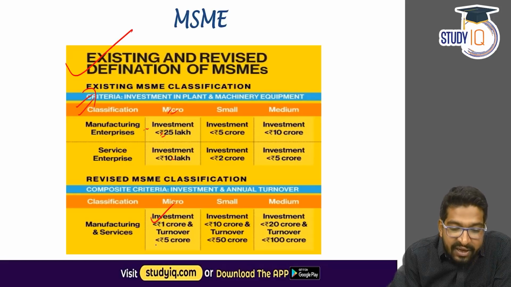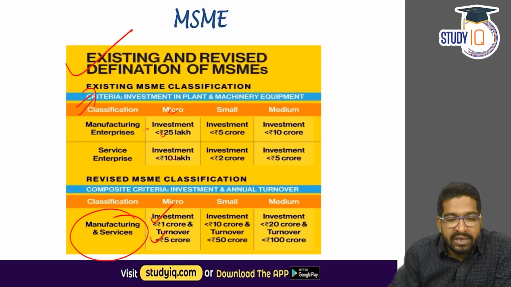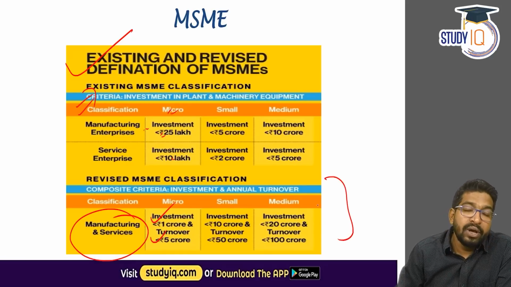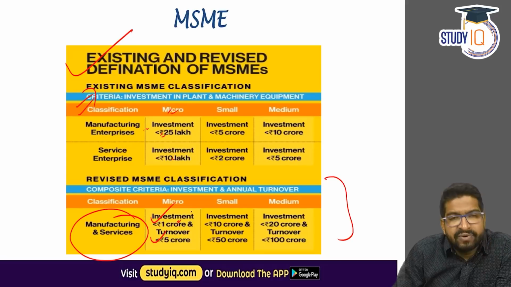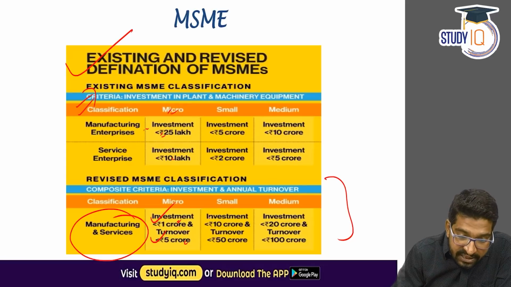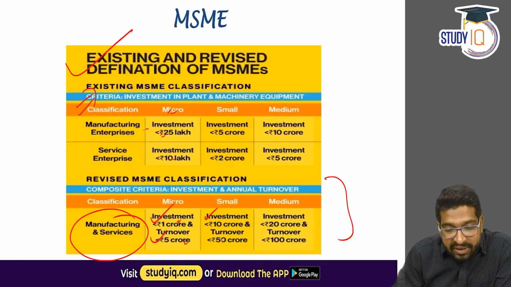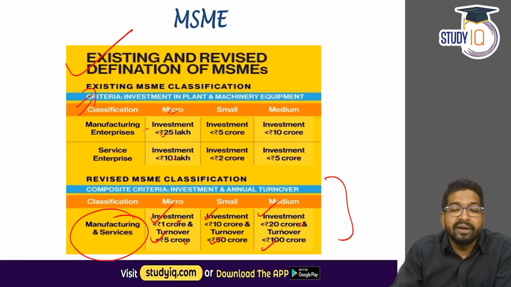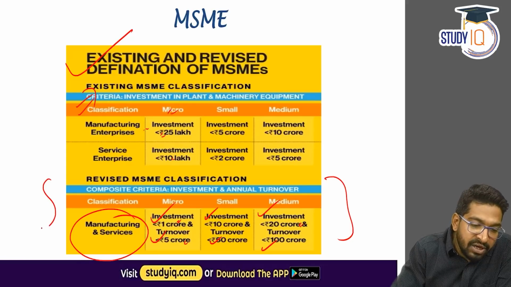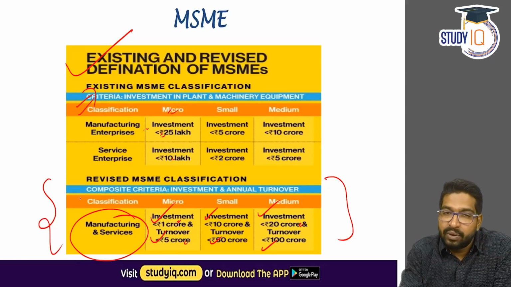But now it is less than 1 crore investment or 5 crore turnover for manufacturing and services, everybody. A common parameter has been brought. Now, a micro service industry is less than 1 crore investment, less than 5 crore turnover. A small MSME is less than 10 crore investment, less than 50 crore turnover. A medium industry would be less than 20 crore investment and less than 100 crore turnover. A common parameter for manufacturing and services. Now this has been brought.